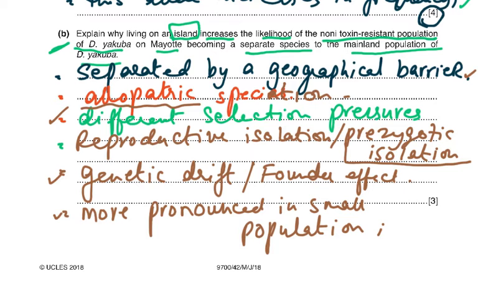So you've got to understand all these points, and you've got to understand that they did give you a clue that there was the mainland population and then this was on another island. So there was a lot of geographical barrier between the two, and how you would figure out. So there's always a clue in the question when you're doing a paper 4 question. So you must take time to read the question and understand it, and then figure out what the possible answer could be.